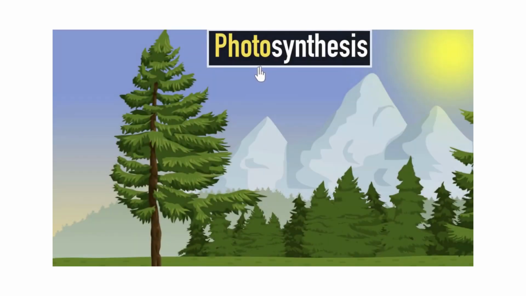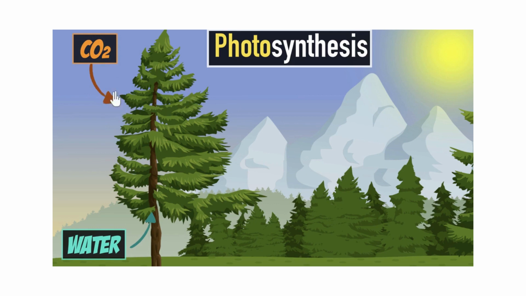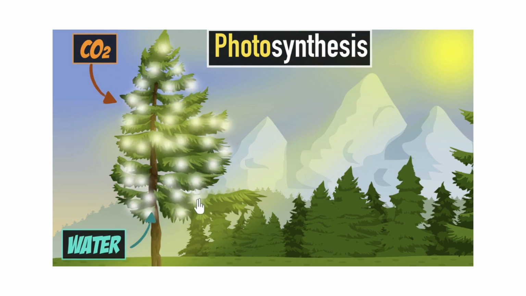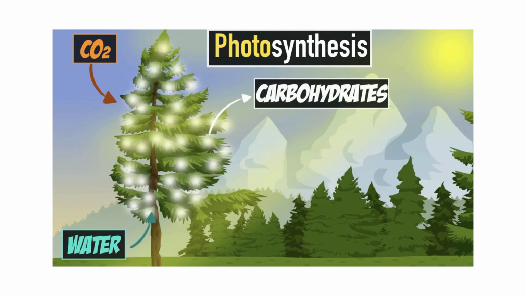Photosynthesis is pretty awesome. It's where the plants and the trees and all the green stuff that you find around yourself take in water and carbon dioxide from their surroundings and then use the energy of the sun to manufacture their own carbohydrate molecules. And why is it called photosynthesis? Because the plants use photo, which means light energy, to synthesize, meaning to create, carbohydrates from the raw materials.